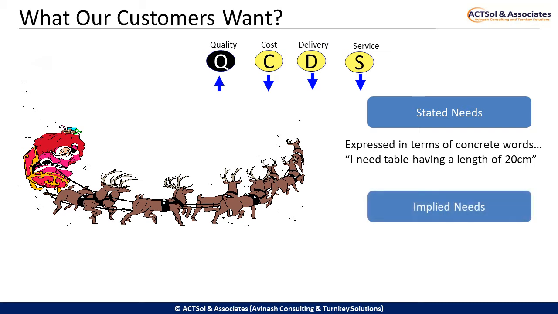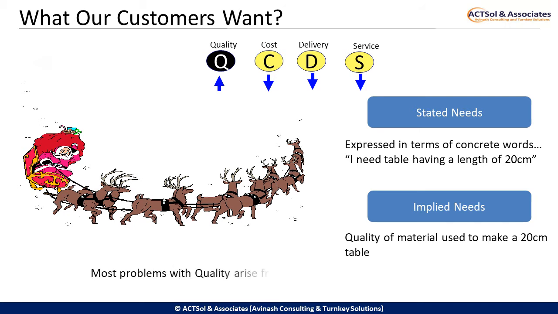An implied need can be the quality of material used to make a 20 centimeter table, but you're not really satisfied with it. Although it is having the required length, you are not satisfied with its material or the way you have been treated during purchase or its delivery. Most problems with quality arise from needs that are implied.